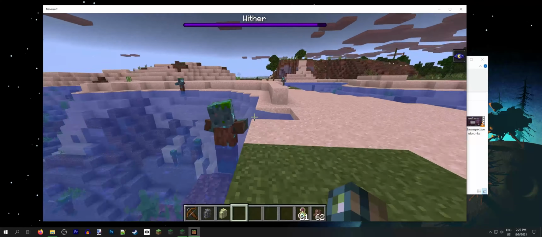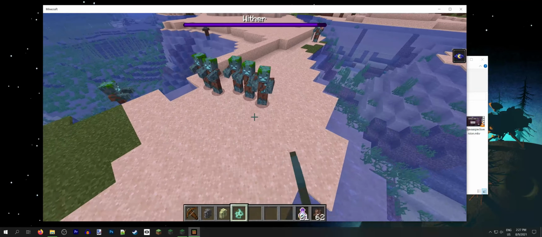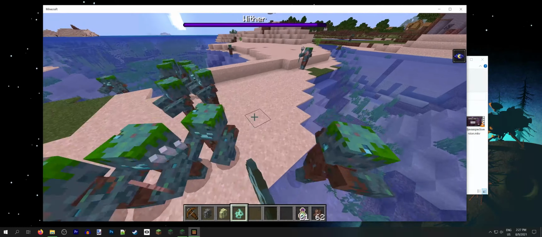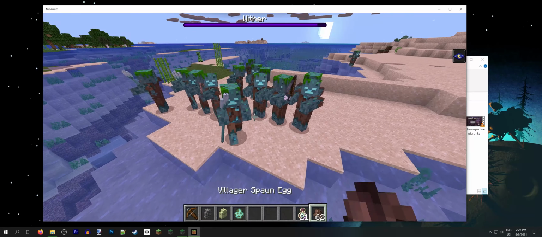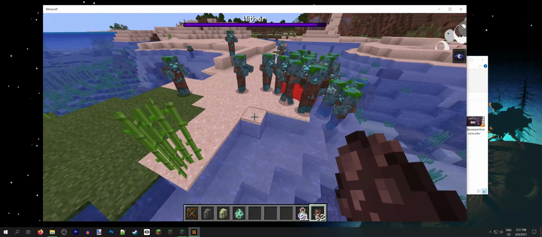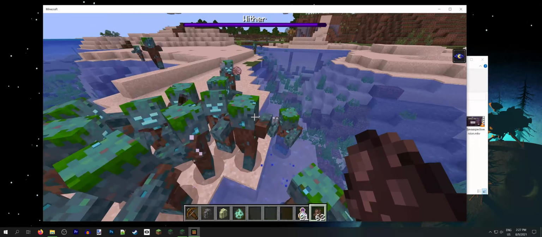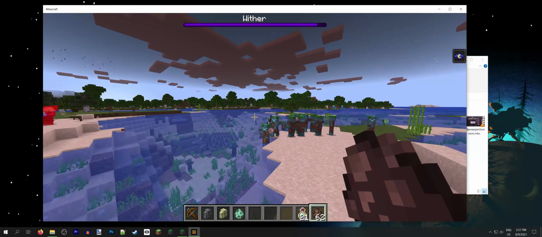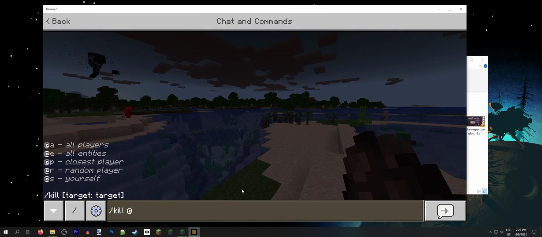And the last big thing I did this update was fixing zombie and drowned attack animations. I don't know why, but for a few updates now they've been totally broken, drowned especially. They just look very odd. Their left arm is down too much, their right arm is up too much, they didn't raise their arms when running. So I went through and fixed most of those.